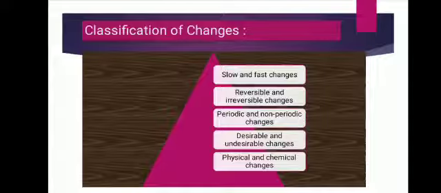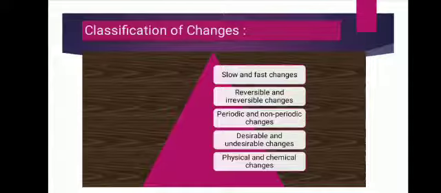Have you seen the weather changes? Yes. Weather changes due to the heat of the sun, and day and night alternate because of the rotation of earth. In the same way, every change has a cause, and those causes can bring changes in shape, size, position, color, or state of things. Like the movement of the earth round the sun changes the position of earth. The moon changes its shape during a month.